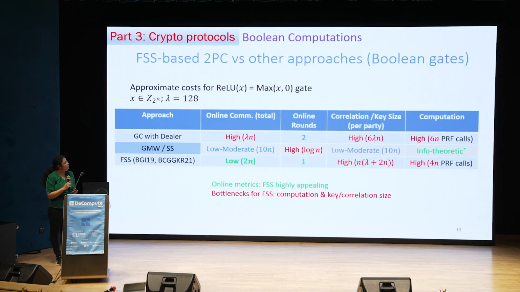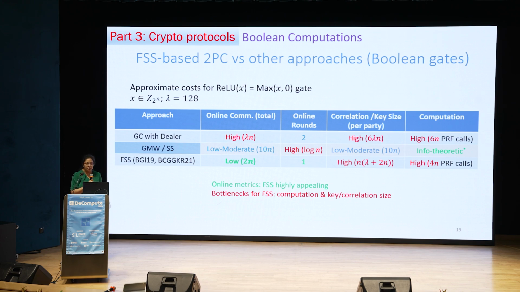Okay. So in this slide, I want to compare the complexities of FSS-based 2PC with preprocessing with other approaches like garbled circuits and GMW, along parameters like online communication, online rounds, correlation size or the size of the preprocessing per party, and computation. And here, as an example, I have picked the ReLU circuit, which is max of x and 0, where let's say x is some n-bit input, and lambda is a computational security parameter, typically 128.